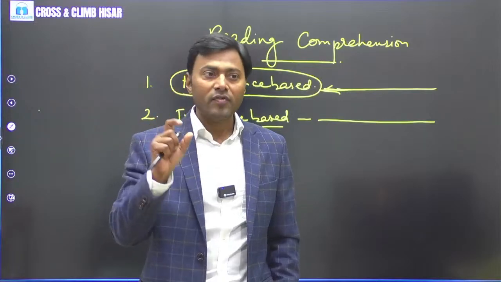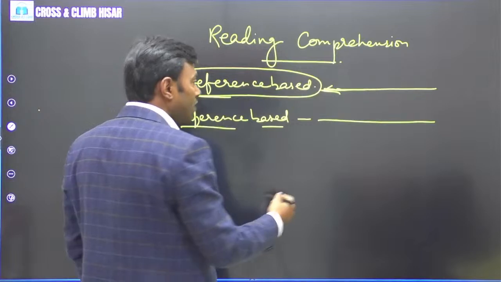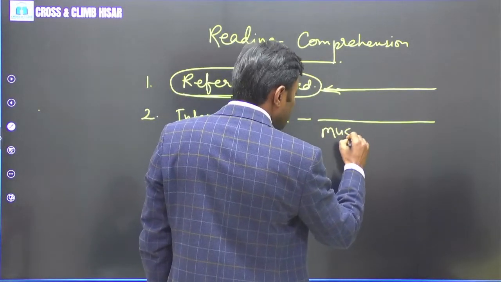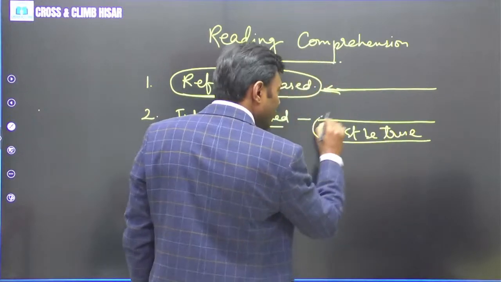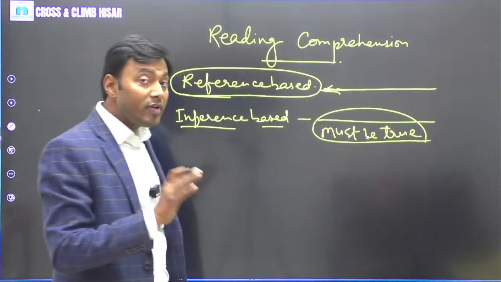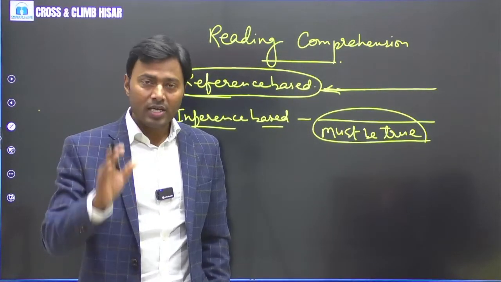So this is called inference. It is not written exactly, but it must be true. Always remember, an inference must be true on the basis of the information given. Whatever information is given, it has to be true, and if it is not true, it cannot be an inference.